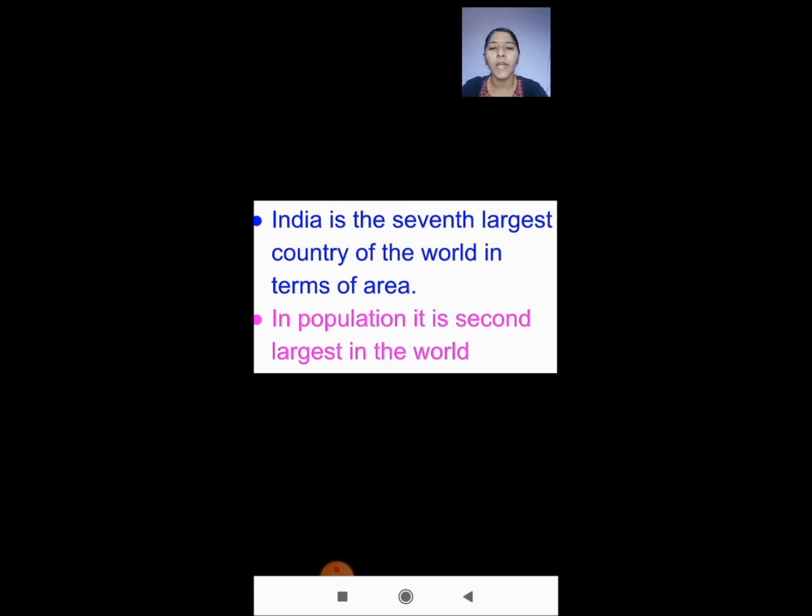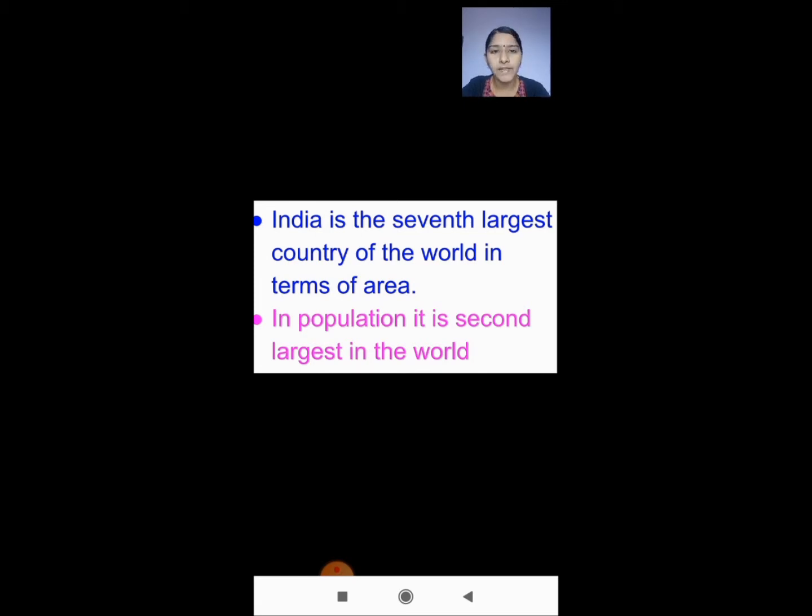So the area of India comes under the seventh largest country of the world. We are in seventh place in terms of area. So India is the seventh largest country of the world in terms of area.